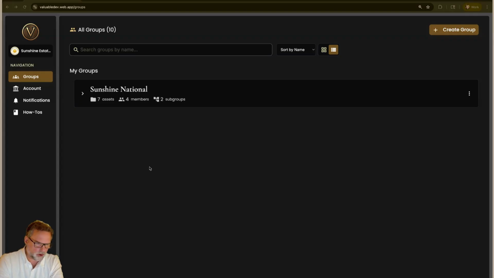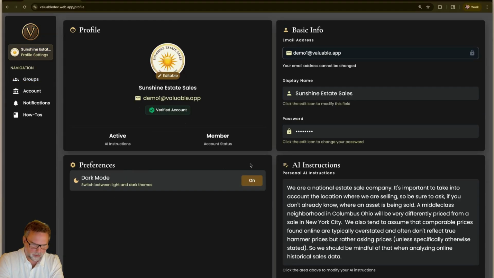As you can see on the screen right now, we have Sunshine Estate Sales. We can go in there and manage the profile of the account. If this is a personal account, you'll see your personal information. You've got the ability to add your personal AI instructions that will go into any asset evaluation or chat that you're working from when you're logged in. These are your instructions. Whoever's running this particular account, they're logged in and this is their stuff. You can go to dark mode, light mode, change your display name, your password, all that stuff.